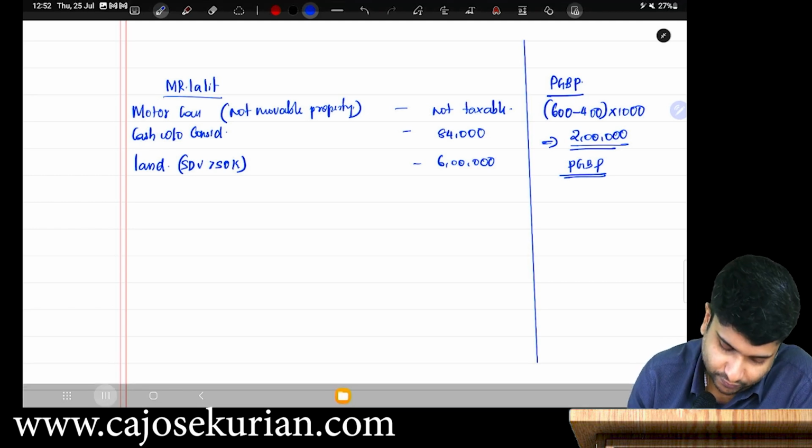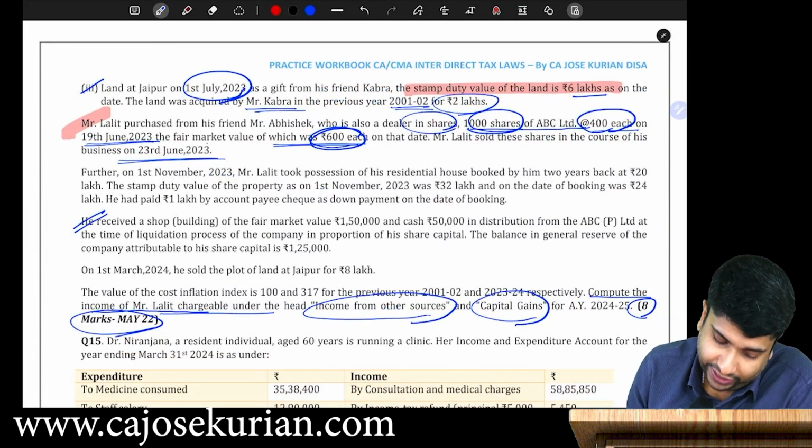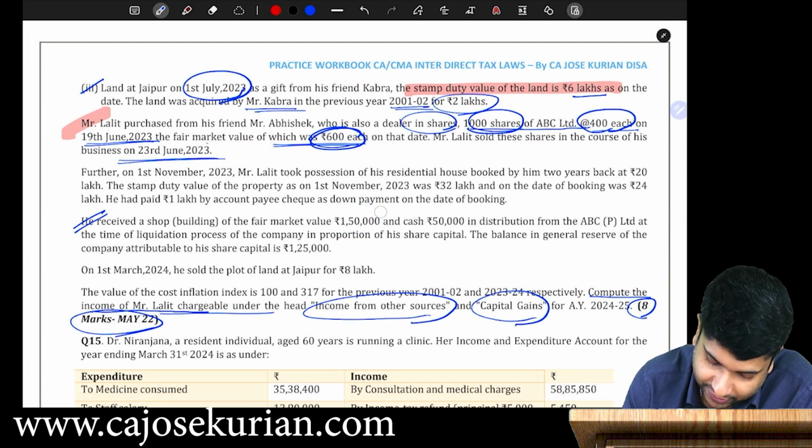Moving on. What is next? He received a shop building for fair market value 1,50,000. Oh, there is something I've missed. Okay, in between there is another paragraph.